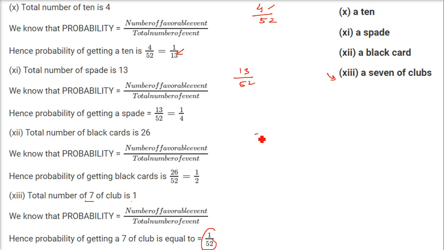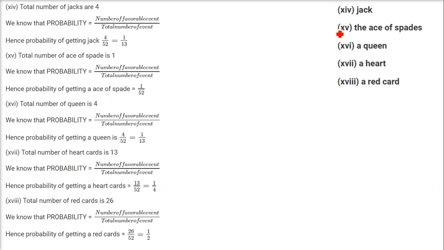Black card. How many black cards are there? 26 black cards are there. So 26 by 52. This we have already seen. Jack. How many jacks are there? In all the suits, we have 4 jacks. So 4 by 52 is the answer for jack.